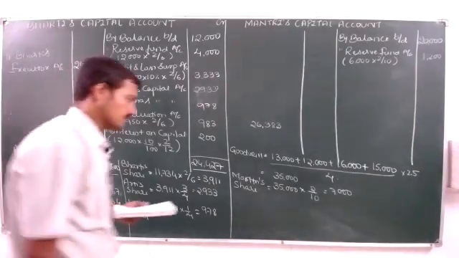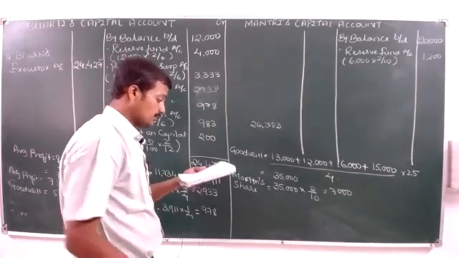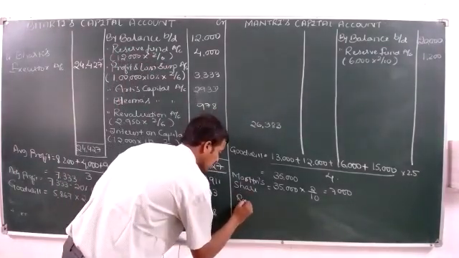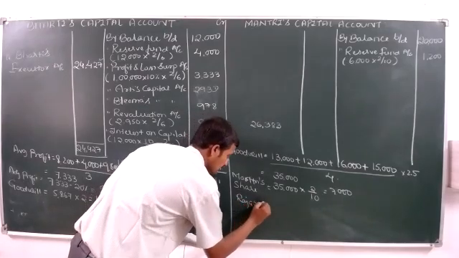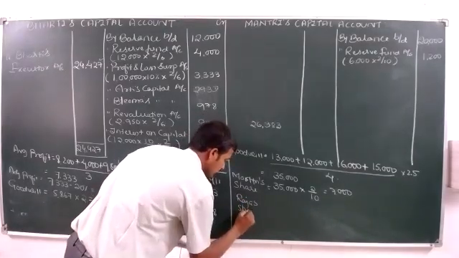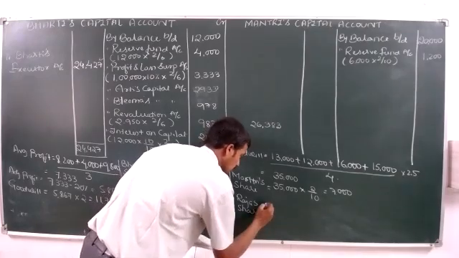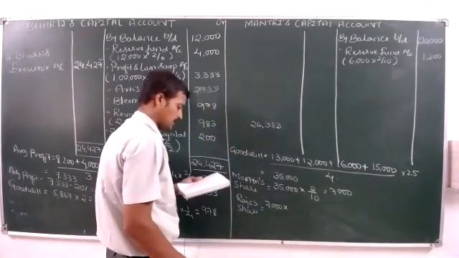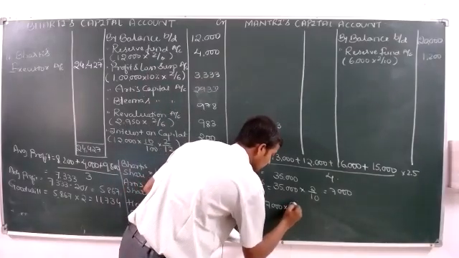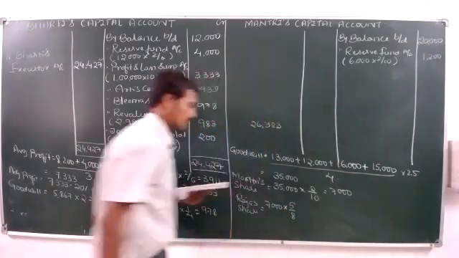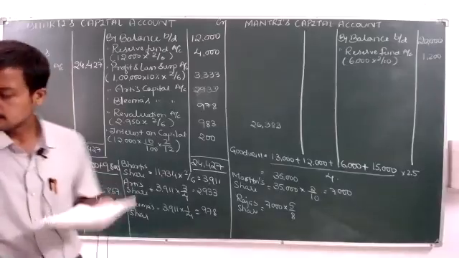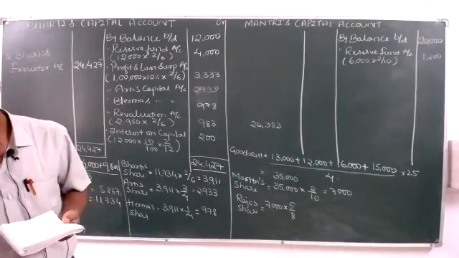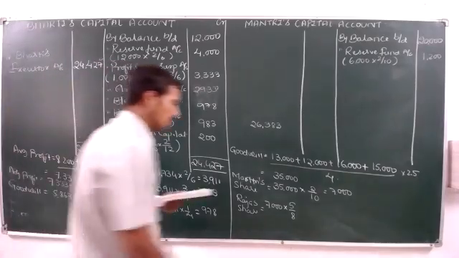Then next, out of this share, who is first? Raja. Raja's share is equal to 7,000 into 5/8. Can somebody tell me how much it will be? 4,375.